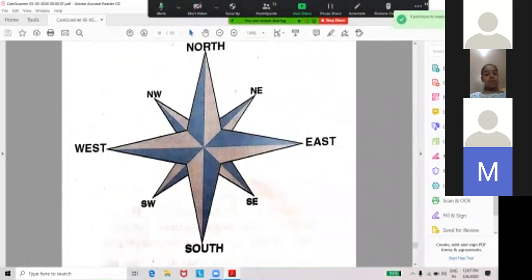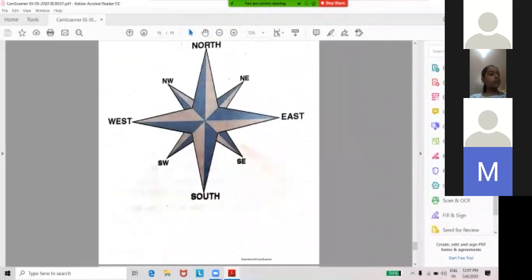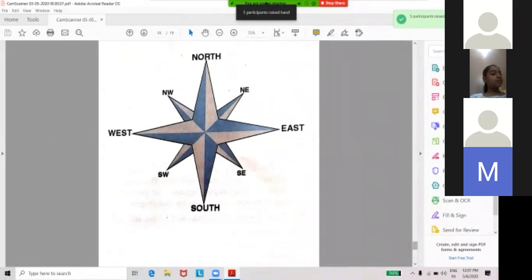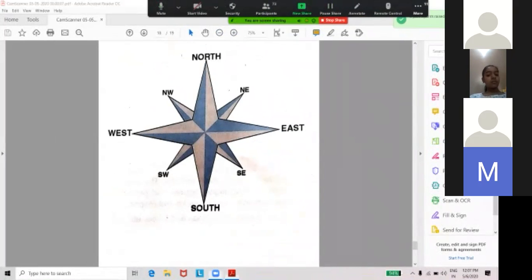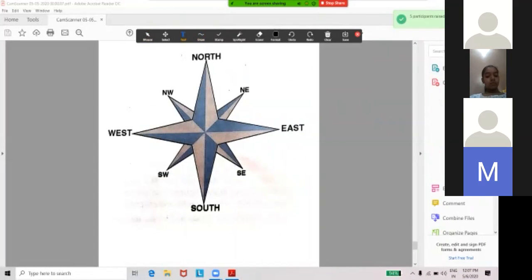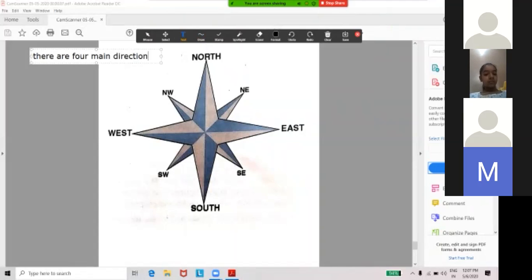There are 4 main directions. At the extreme top, north direction. There is north direction. See, you can see on the screen. There are four main directions. North, top of the map, that top of the picture is north.